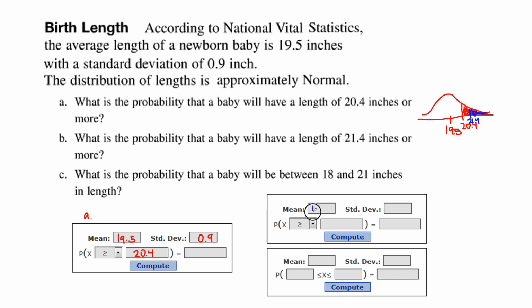So I'm going to plug in the same mean, 19.5, and the standard deviation of 0.9. And I want the probability that x is greater than or equal to 21.4.